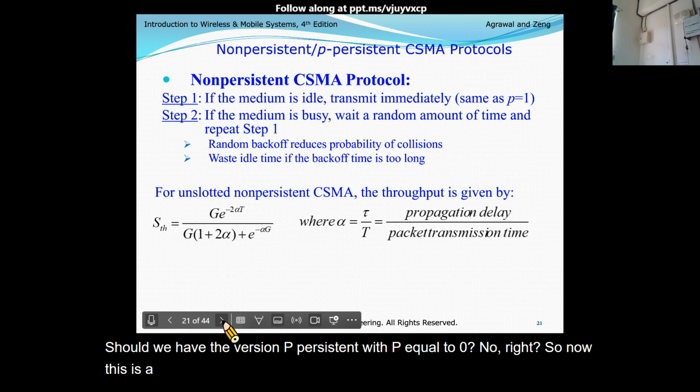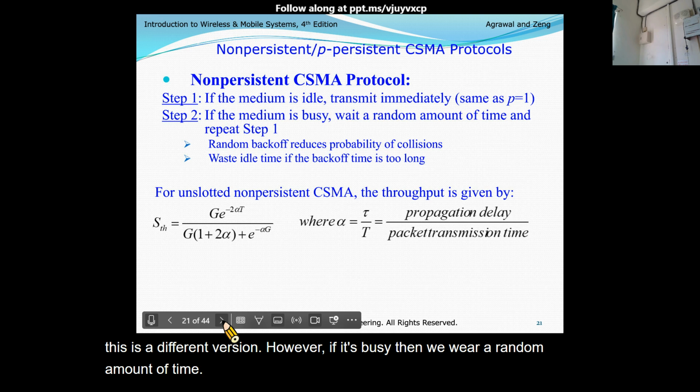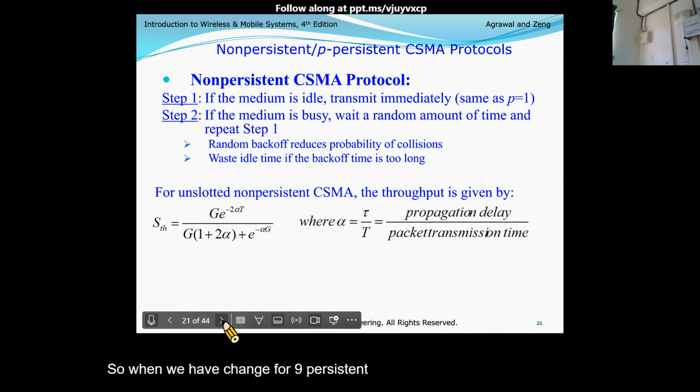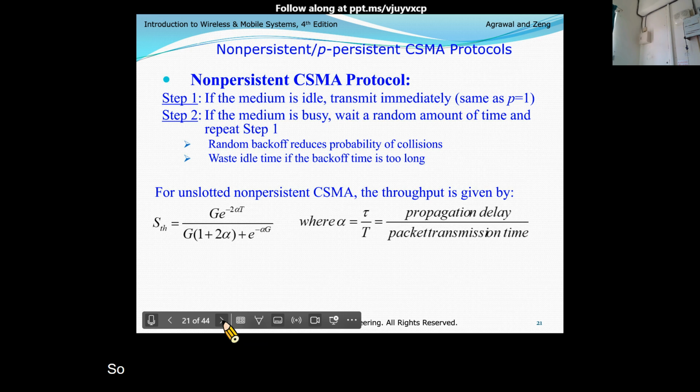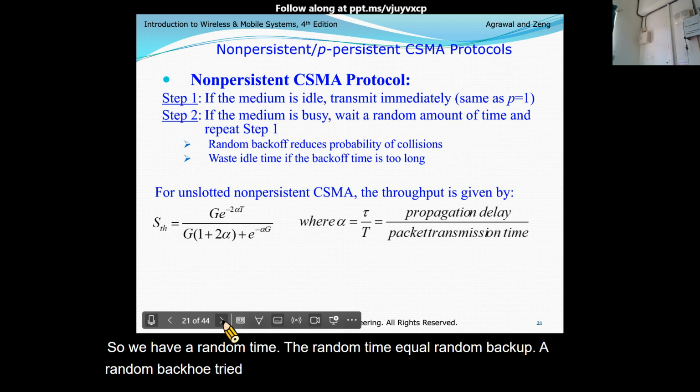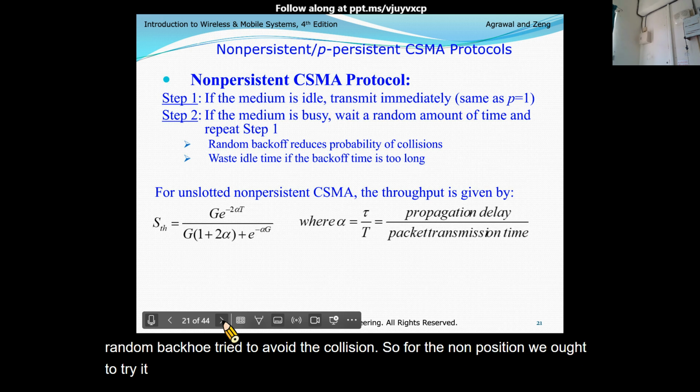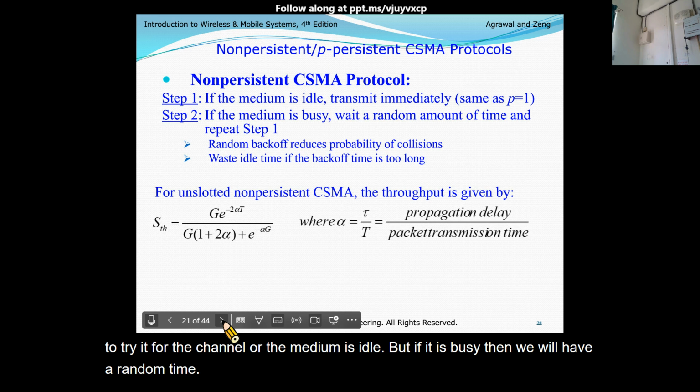However, if the medium is busy, then we wait a random amount of time, and repeat. So when we have a chance for non-persistent, it tries immediately unless the medium is busy. Then we have a random time, which is a random backoff, to try to avoid collision. So for non-persistent, we try if the channel or the medium is idle. But if it is busy, then we wait a random time, and then retry.